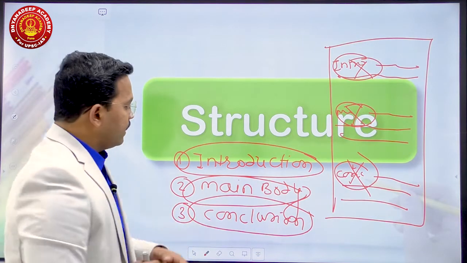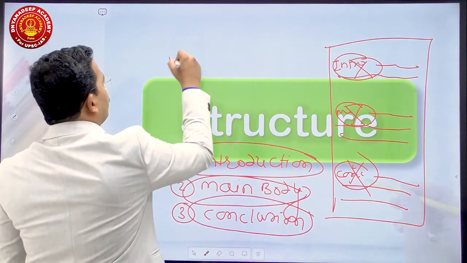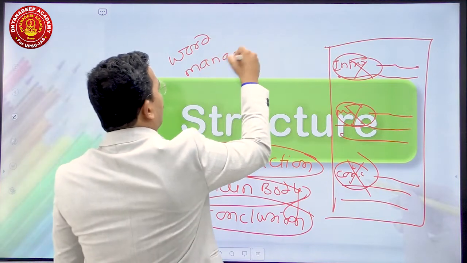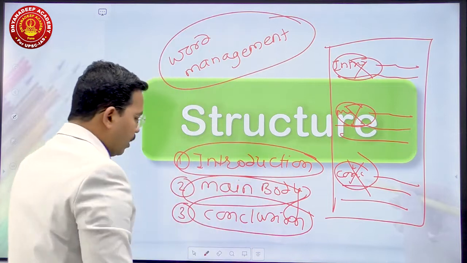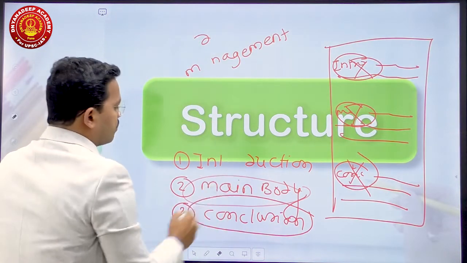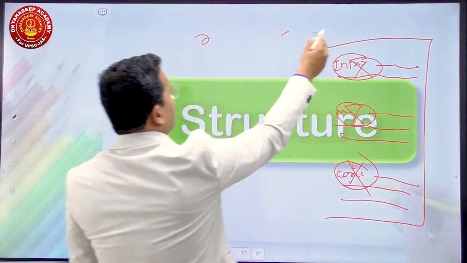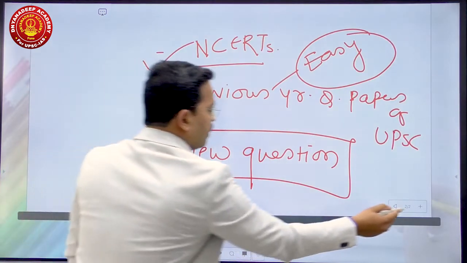Now, while thinking about structure of your answer, you have to think about the word management of your answer. This is an important part. Right. Now, how this word management should go, I'll just work on it. About this introduction, body and conclusion, how it works. Let's go for it.